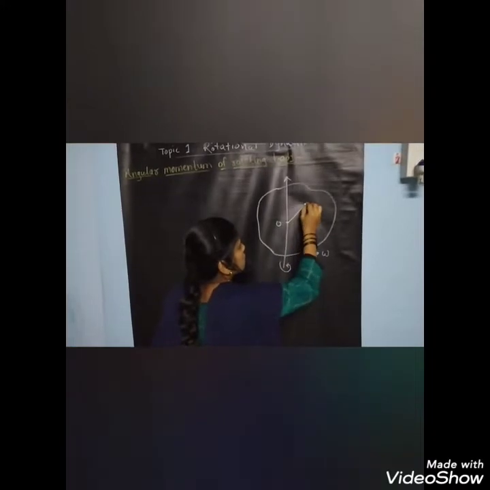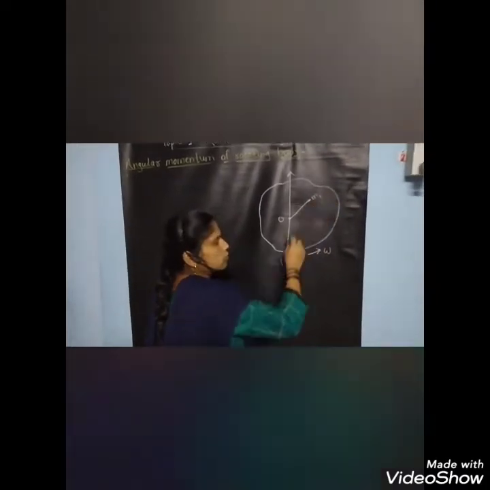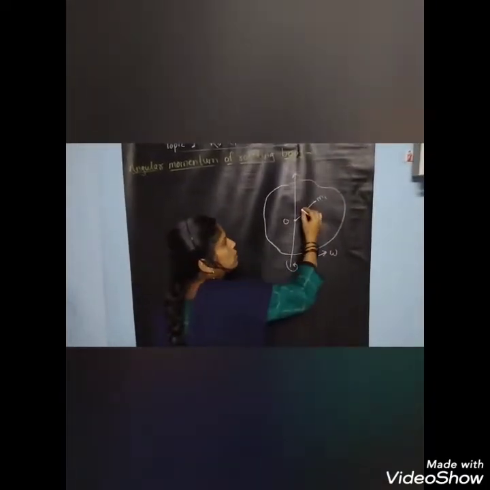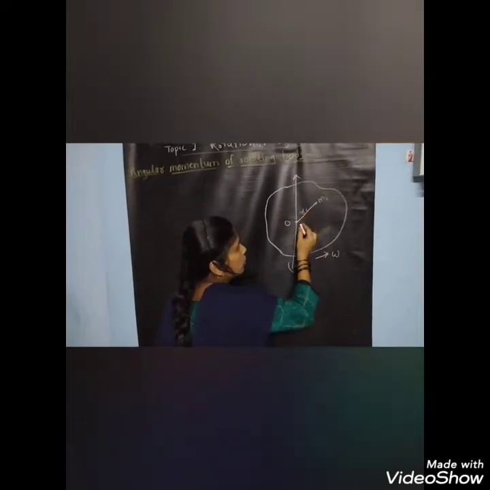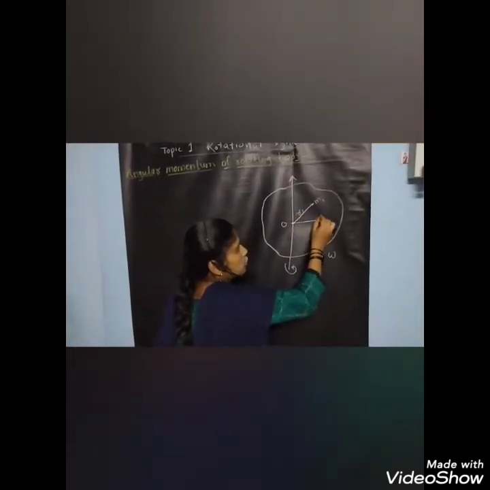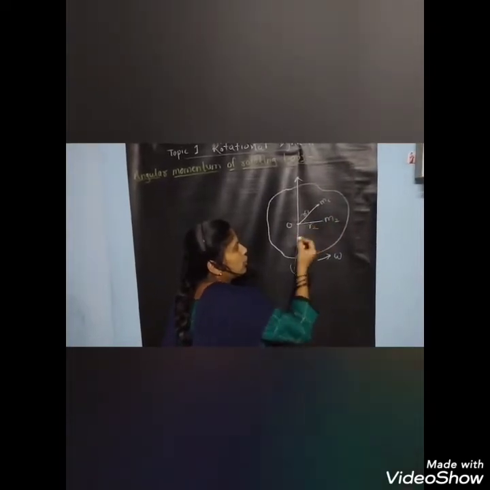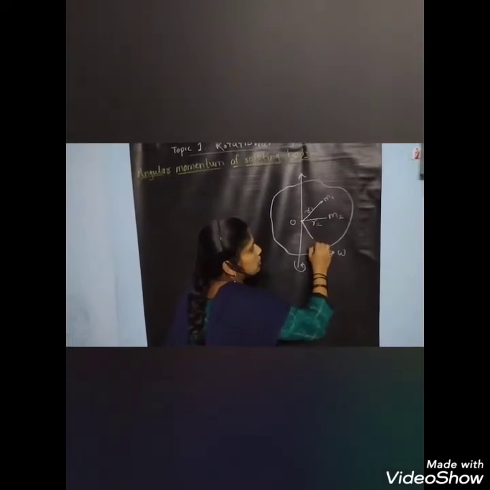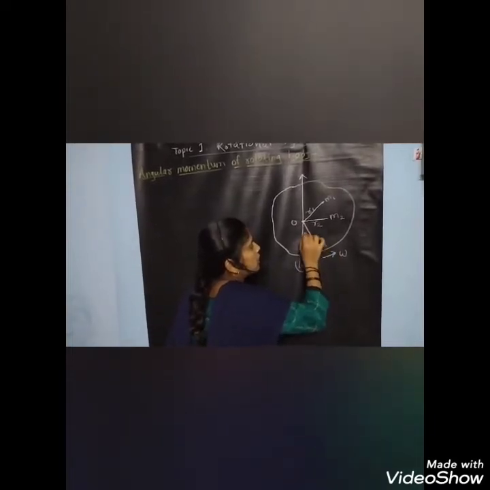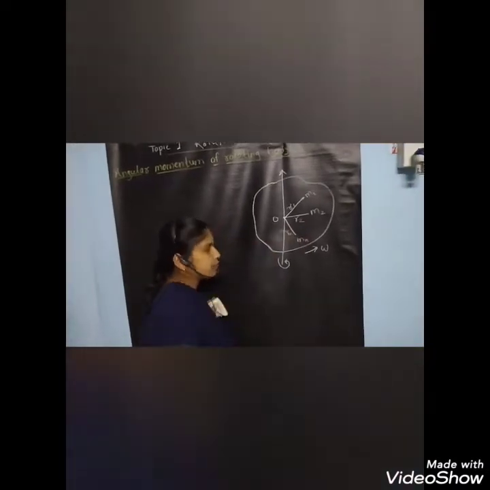The first particle, of mass m1, is at a distance r1 from point O, the axis of rotation. Then m2 is at a distance r2, and the last particle, mn, is at a distance rn.